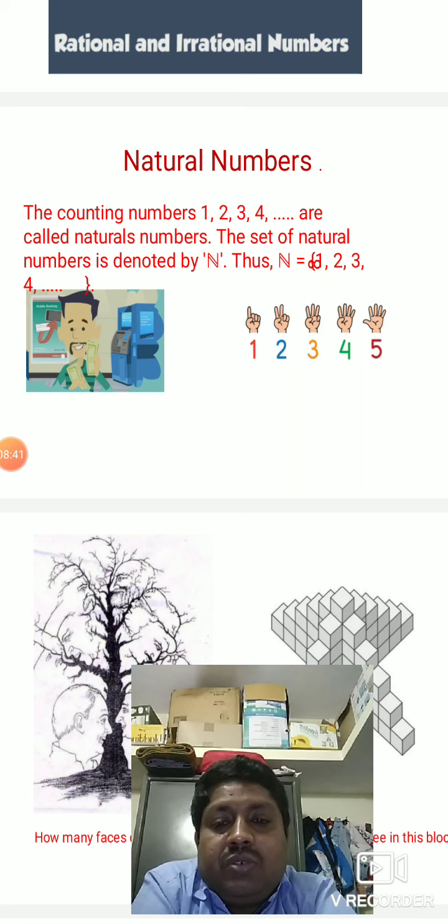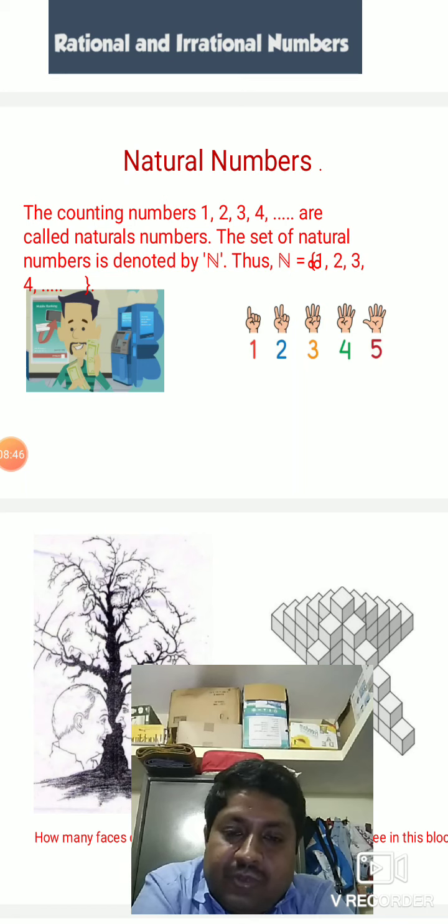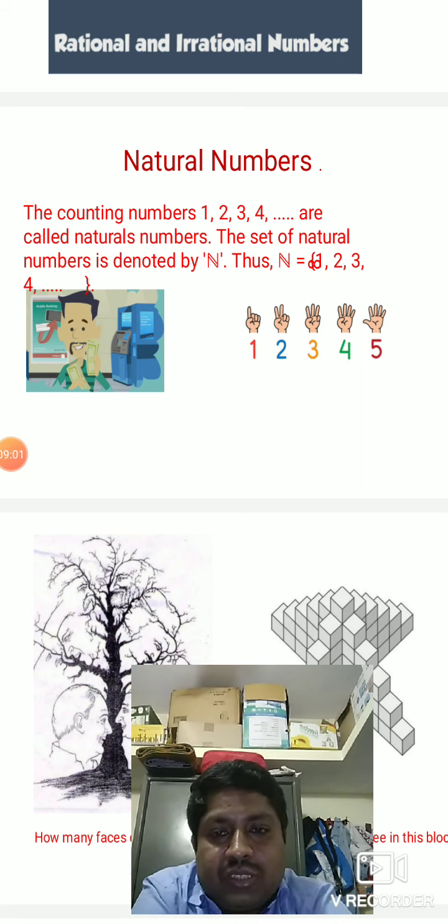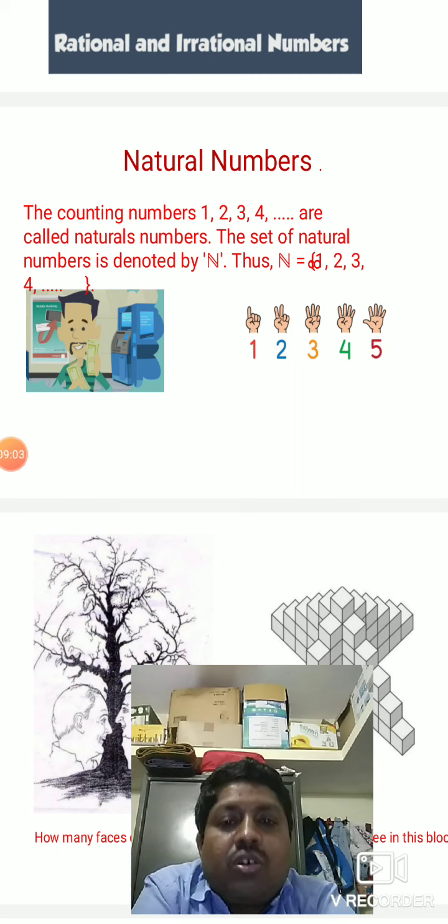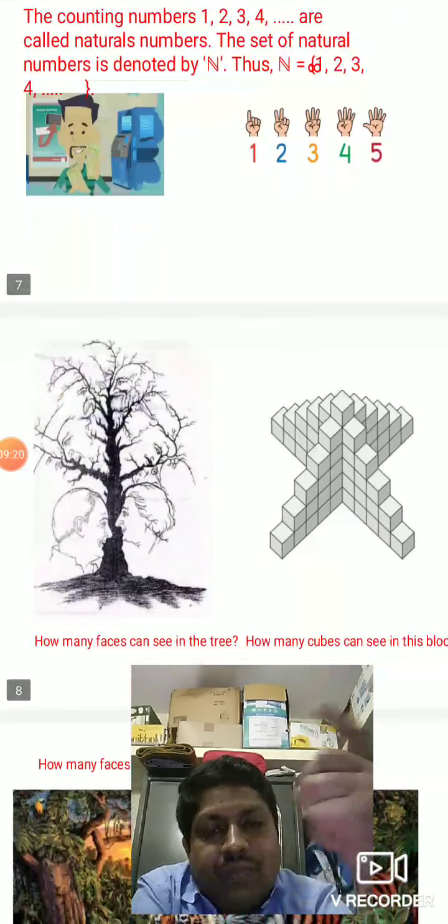Children, a daily life example: you can see natural numbers in a bank counting money. Who is counting money in the bank? The cashier. The cashier counts the money daily. Whenever the cashier counts the money, what will he do? He will start from 1. Even 100 rupee notes he will count as 1, 2, 3, 4, 5, 6 like that. So you can also count, for example, the number of students in the classroom or the number of laddus in the bakery. You always start from 1. So counting that always starts from 1 uses natural numbers.